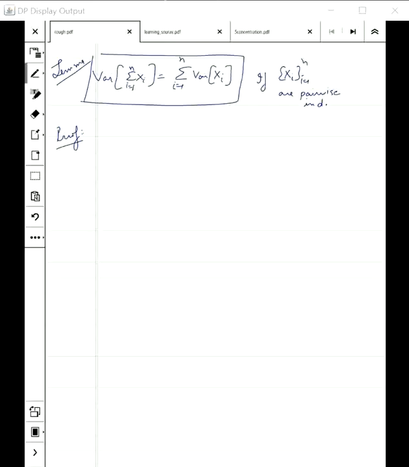We want to find the variance of the summation of xi. All summations go from i equal to 1 to n, so let's skip the indices. And by the formula, this is the expectation of the summation of xi, whole square, the random variable whole square, minus the expectation of the summation of xi, whole square. Now, applying linearity of expectation, this quantity can be broken down into two parts.